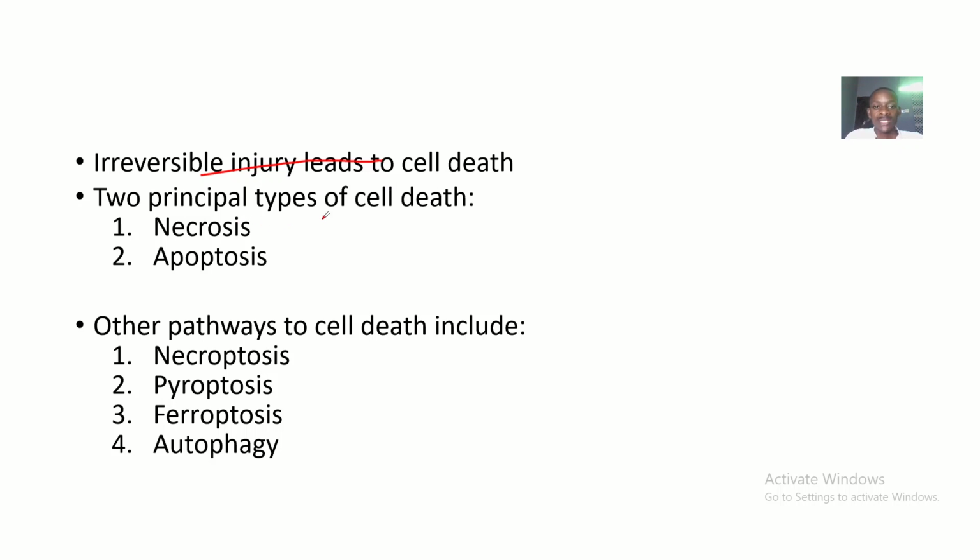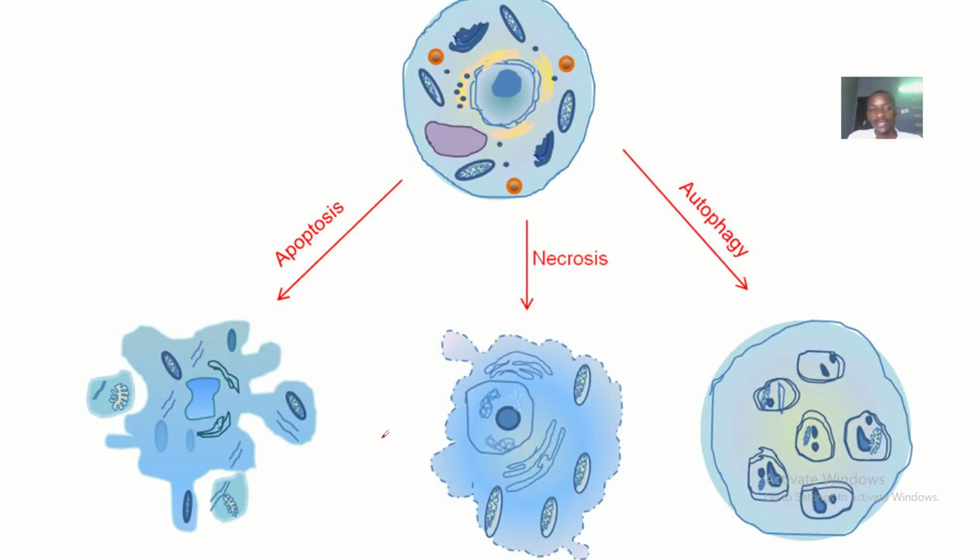Two principal types of cell death exist: necrosis and apoptosis, right? The other pathways include necroptosis, pyroptosis, ferroptosis and autophagy, right? Each of these concepts will be defined, so you should pay attention.